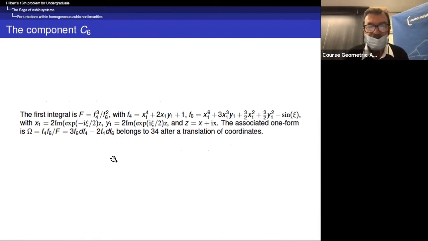In fact, the first integral is f4 to the 3 over f6 to the 2, and you have the same cancellation when you compute the associated foliation, and it actually defines a cubic vector field after translation of coordinates.